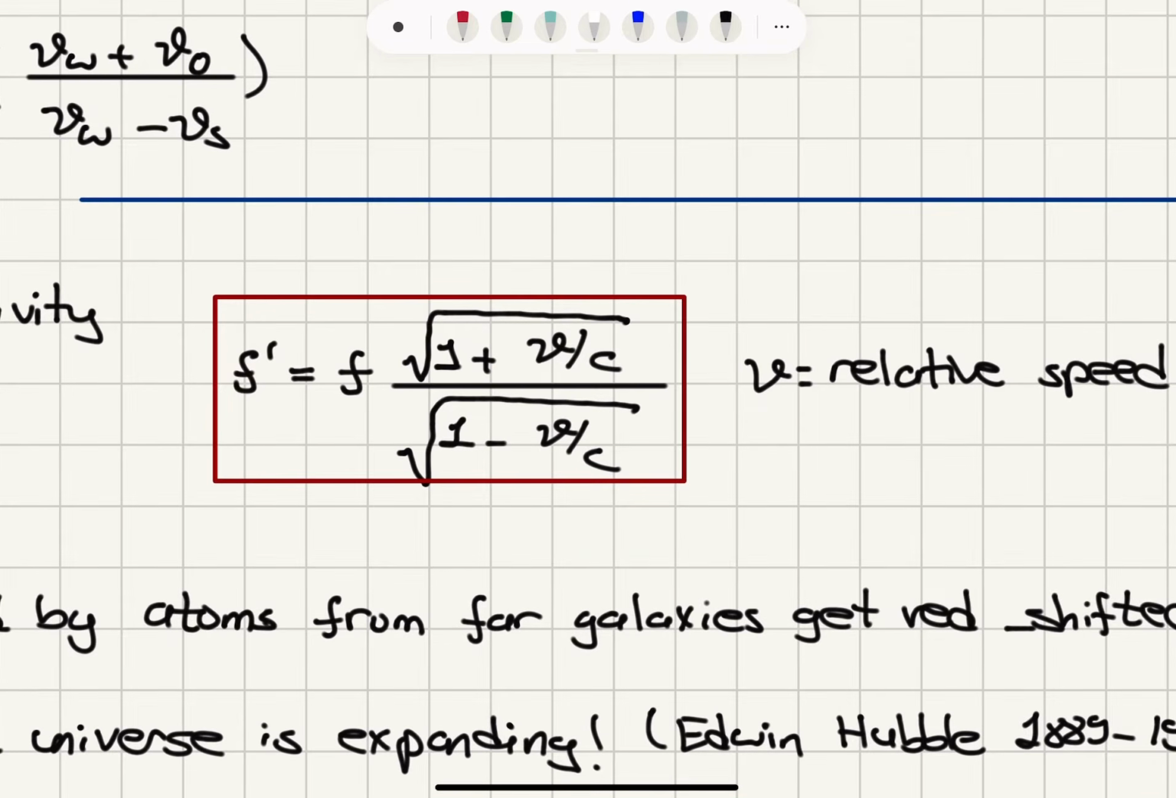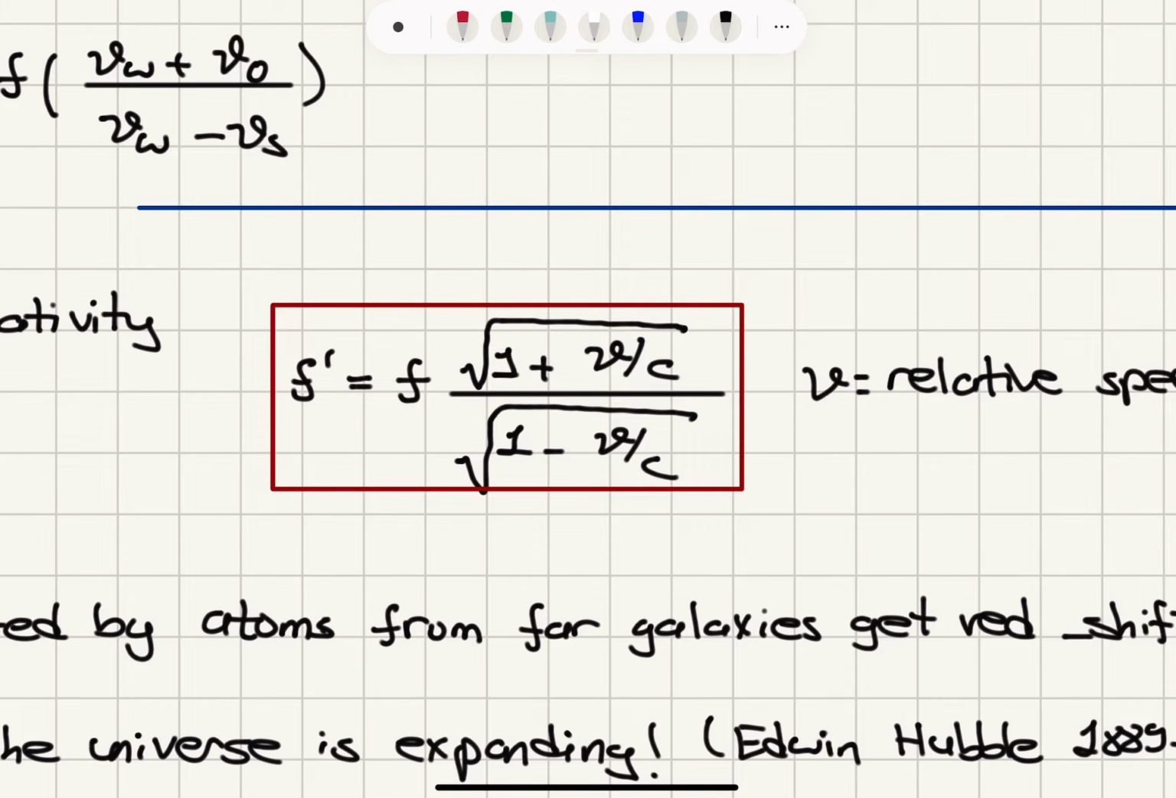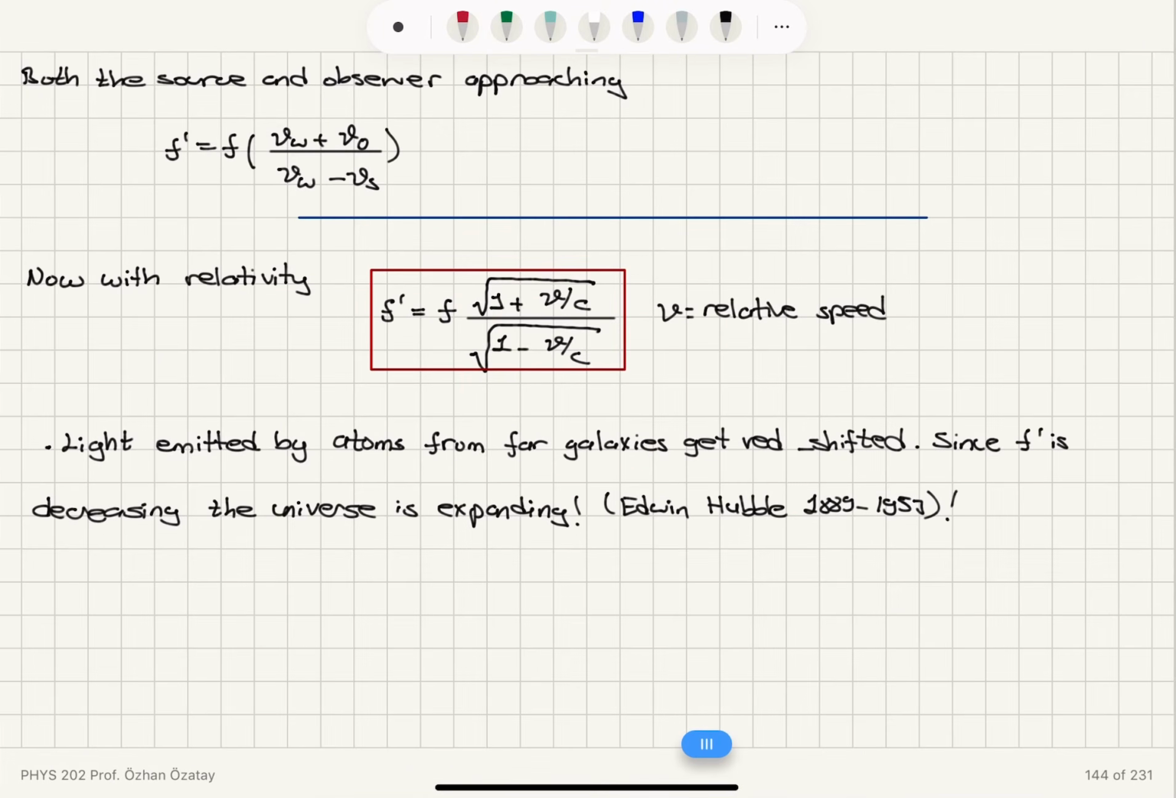Now, when the relative speed of the observer with respect to the source, for example, increases, you would see an increase in the frequency according to this, but it also depends on whether the source is moving or not. So if the source is at rest, then we would see an increase. So the relativistically corrected version of this frequency is now given by this new expression.